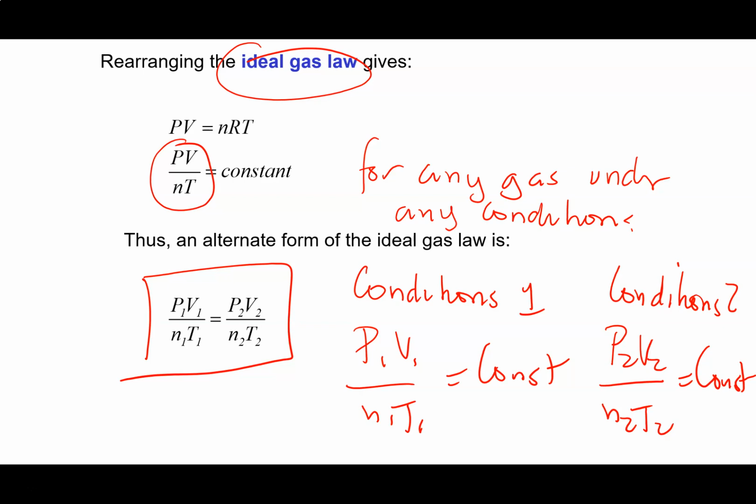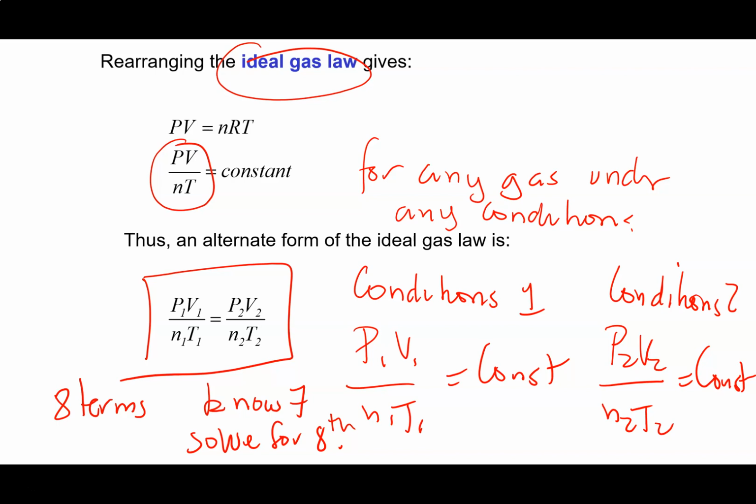So this is useful because you can see in here that we have 8 terms, and if we know 7, you can solve for the 8th. Right? So that's what we're really going to be doing.